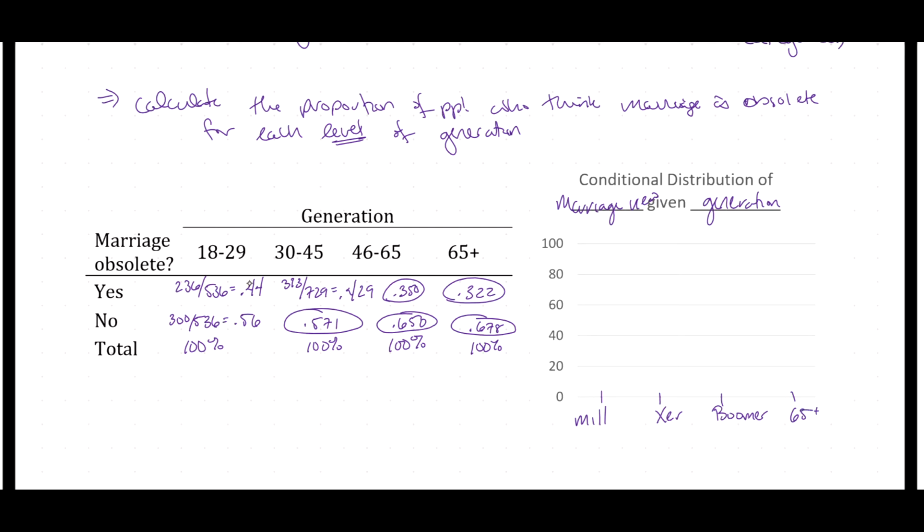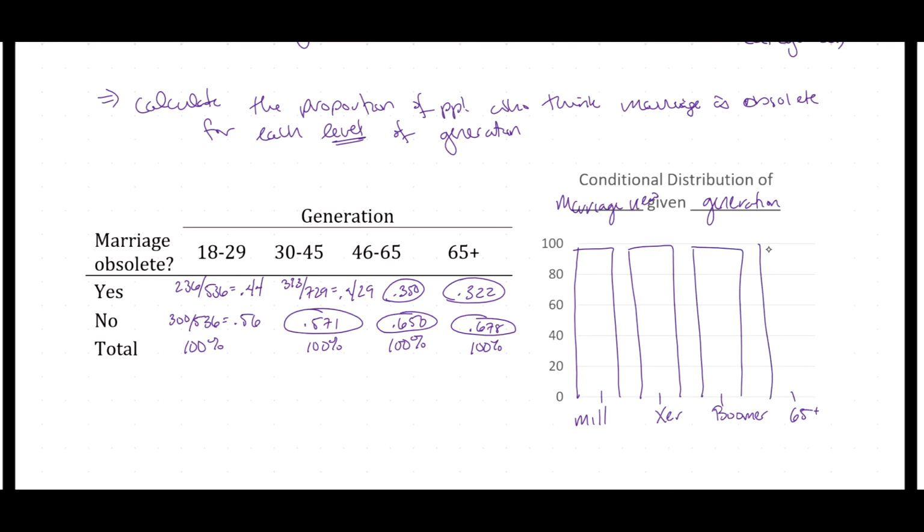Because I've conditioned on generation, those levels of my categorical explanatory variable go along my x-axis. Now, because I know that each column sums to 100%, I can draw a box that goes up to 100% for each category.